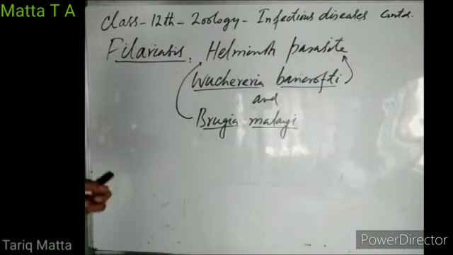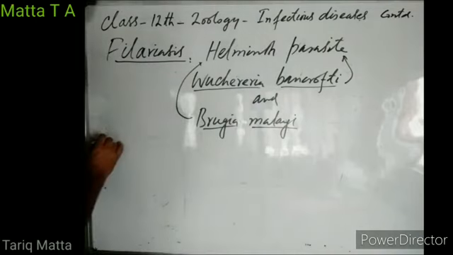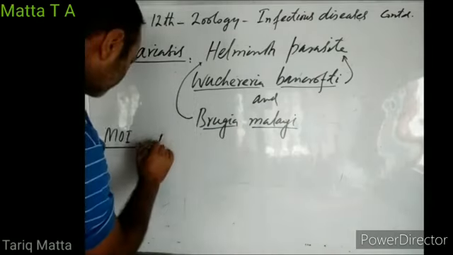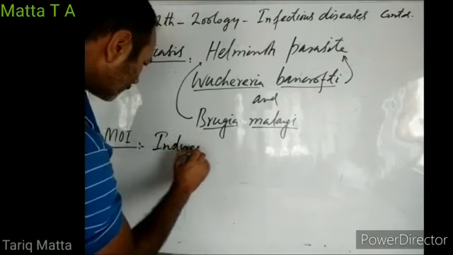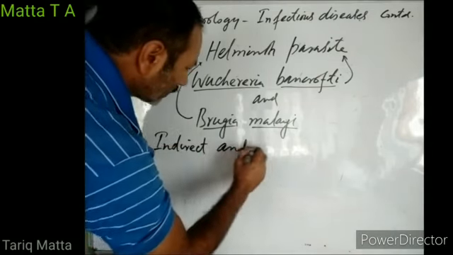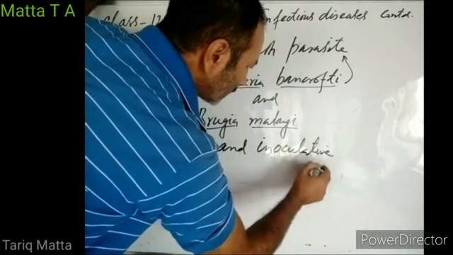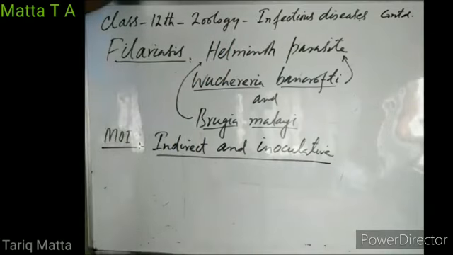So how do we contract this filariasis? What is its mode of infection? Its mode of infection is indirect and inoculative. That means the parasite does not enter into our body through the mouth. It enters into our body indirectly. How? By an inoculative method. So it is injected into our body.